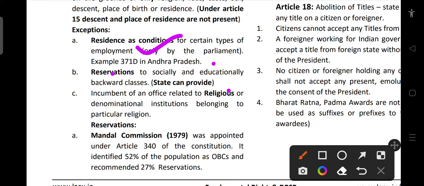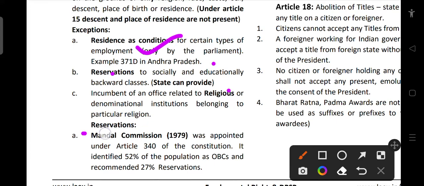That is, religious institutions and their employment can be given only to that particular religion. For example, in case of a temple, mostly the temple jobs are given only to people of that particular religion, because since this is related to the religious sentiment of people, they give that job only to people belonging to that religion.